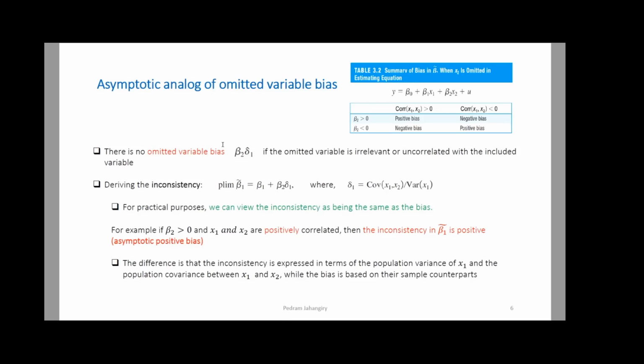All right. Now we can say something about the asymptotic analog of omitted variable bias. Remember, from the previous chapter, we talked about the bias. When we have omitted variable bias, that bias depends on two things, right? Beta 2 and delta 1. For example,